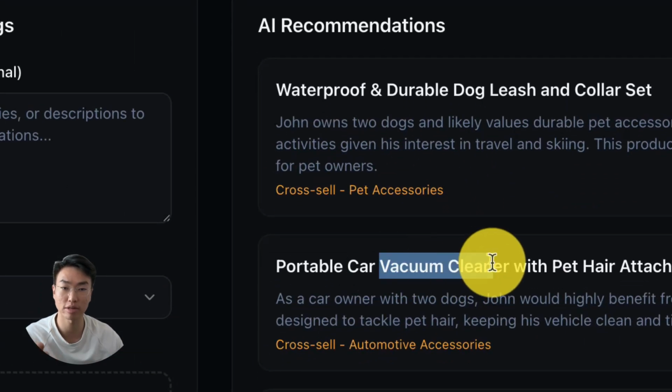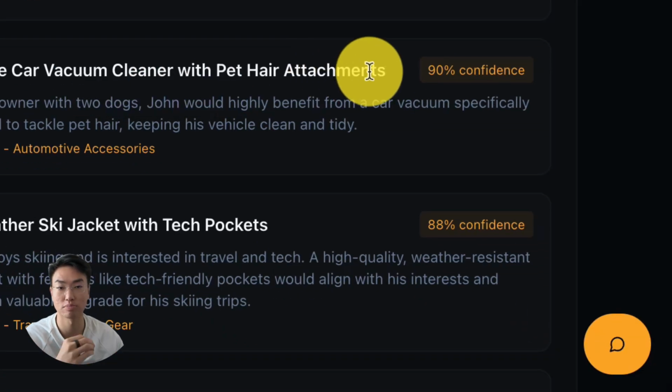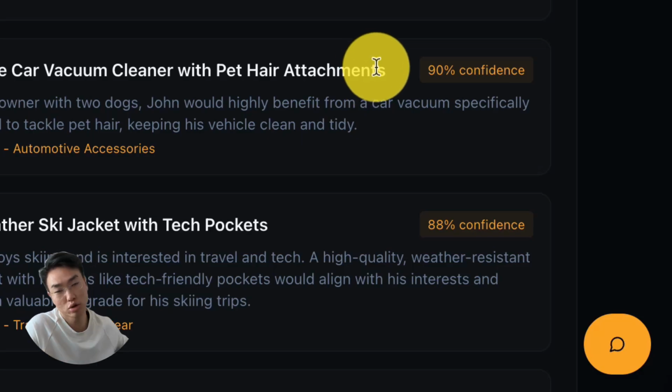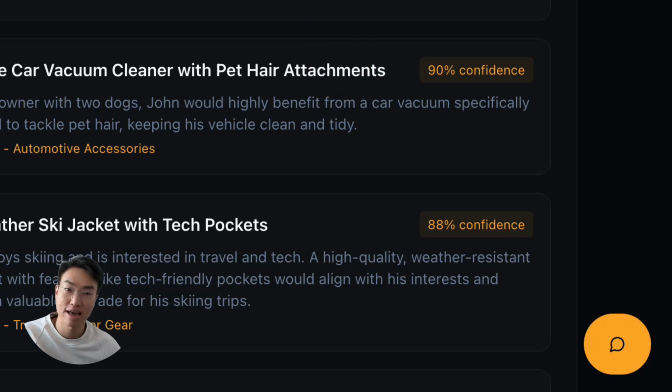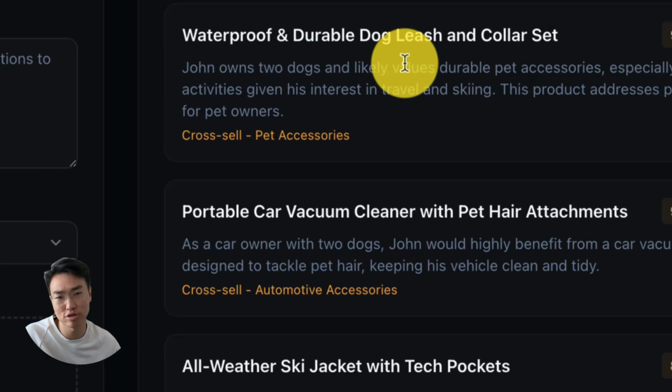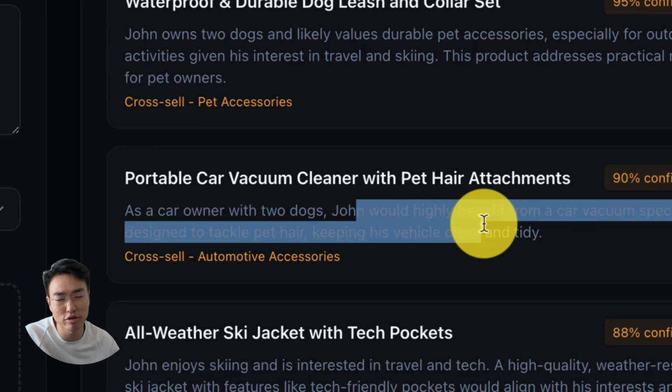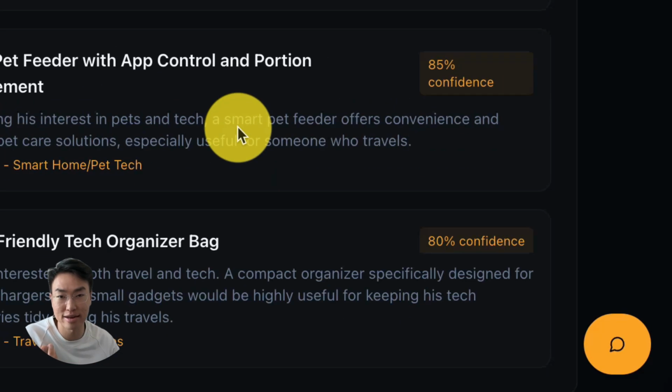A portable vacuum cleaner with pet hair attachment. It's perfect. This is exactly also what I need because I see my pet hair in my car, but I usually just find a wet vacuum which is too weak to actually clean up pet hair, and there's no pet hair attachment. I can see these two products working really well. I can see I could purchase it. This I'll probably spend at least $100 US. This I'll probably spend $250 US, which you can easily find.